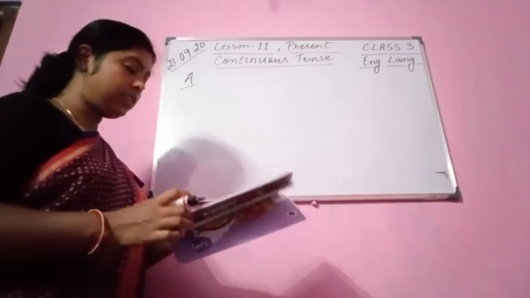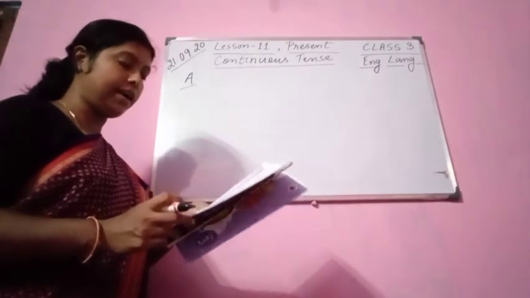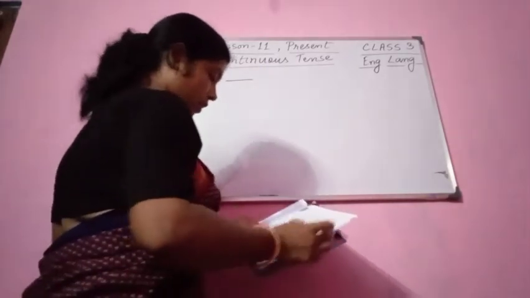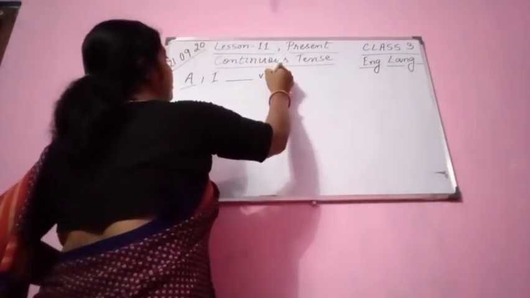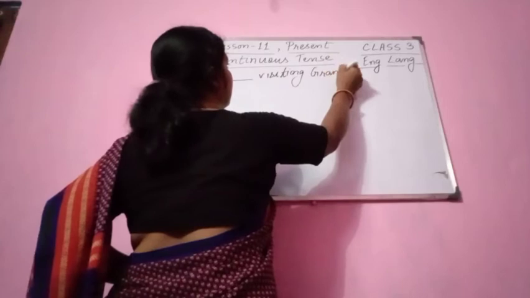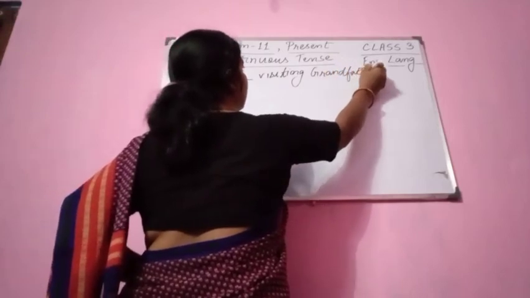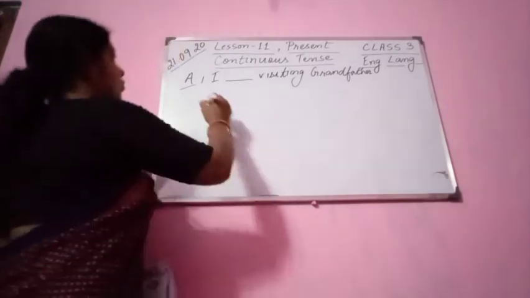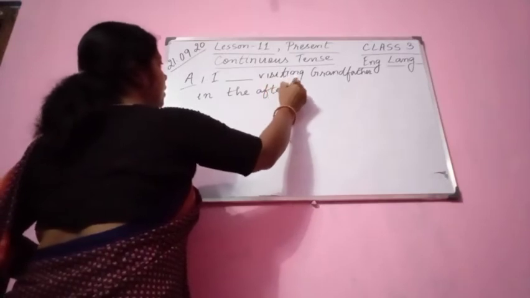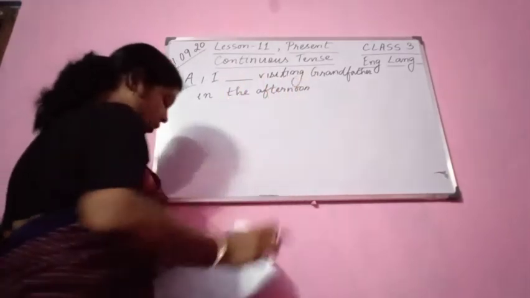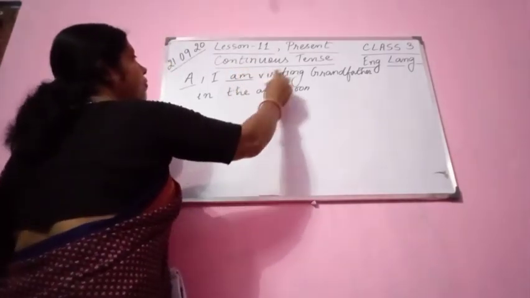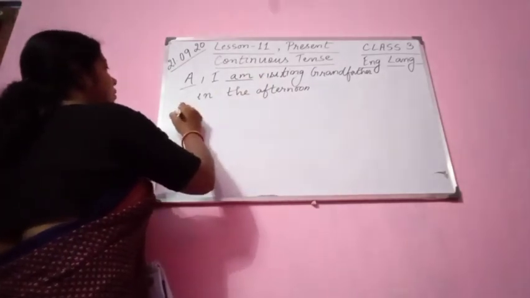I is or am visiting grandfather in the afternoon. I shall explain you. I dash visiting grandfather in the afternoon. So with I, we never use is. I am visiting grandfather. I am visiting grandfather in the afternoon.